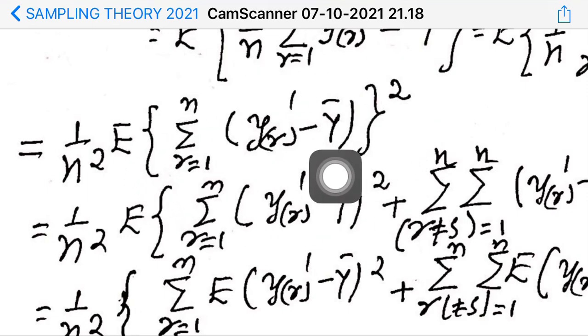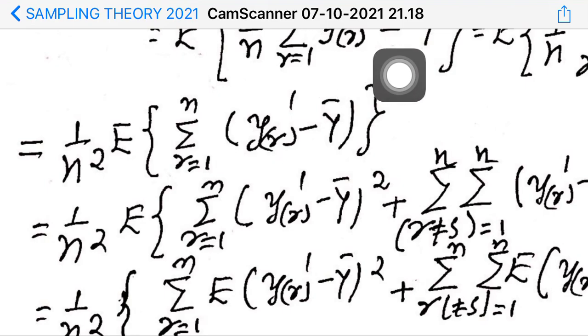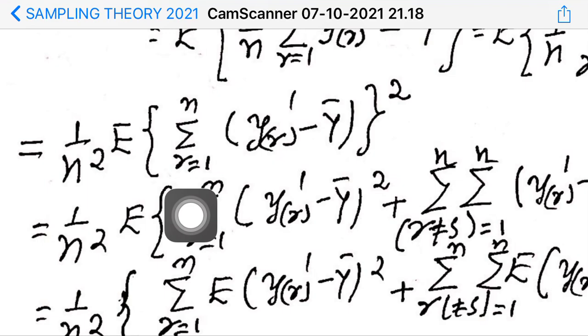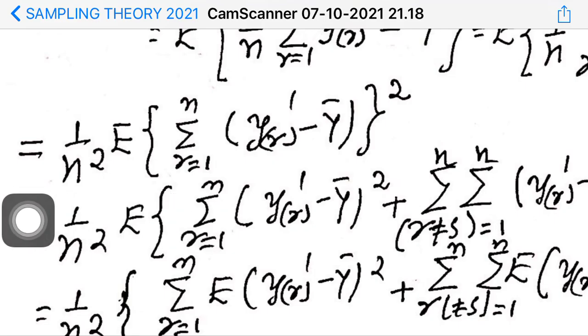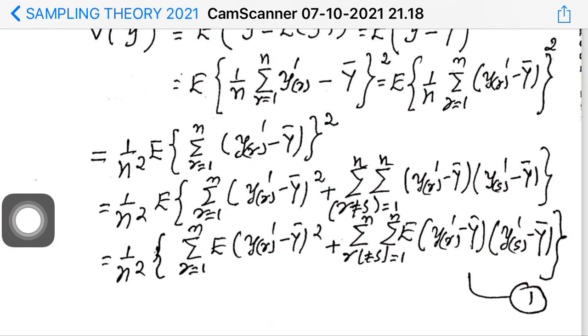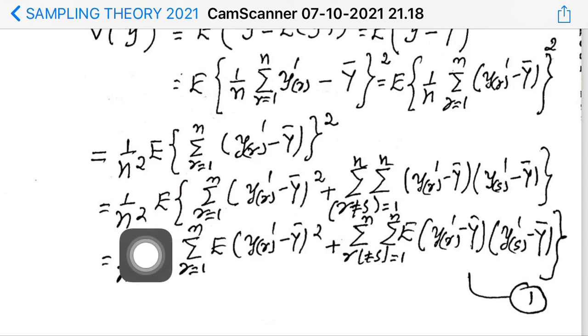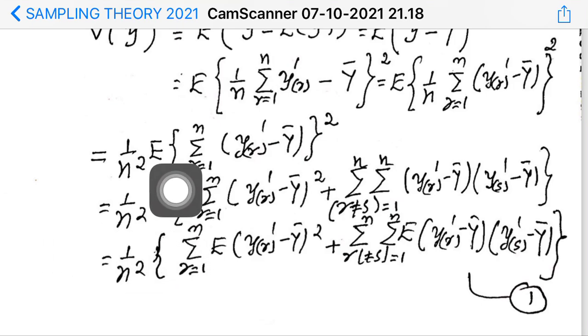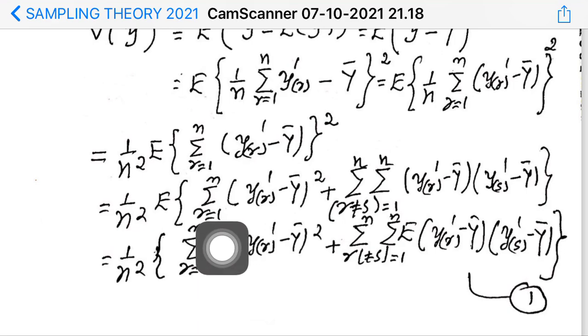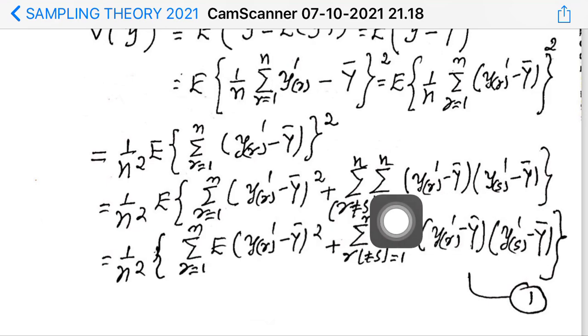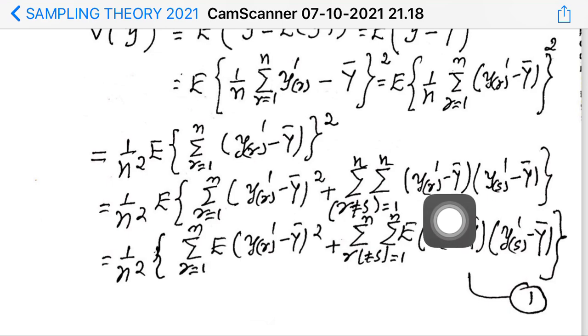the entire quantity is square of a sum. Square of a sum. And what is the square of a sum? Square of a sum is the sum of squares plus product terms that I have written here. 1 by n square already taken out. Then expectation, okay, expectation of what? Expectation of square of a sum, that is sum of squares plus all the cross product terms. I am taking all the cross product terms here.